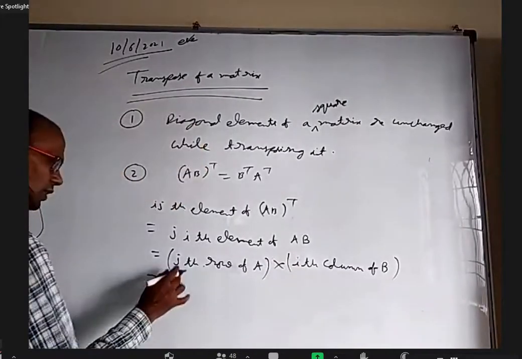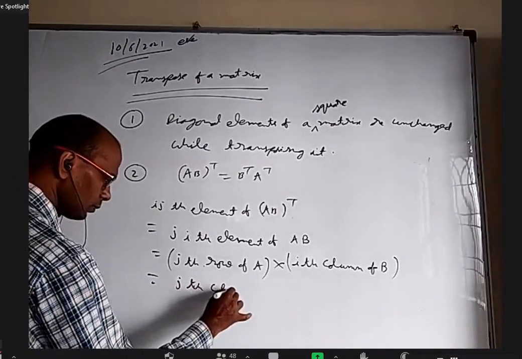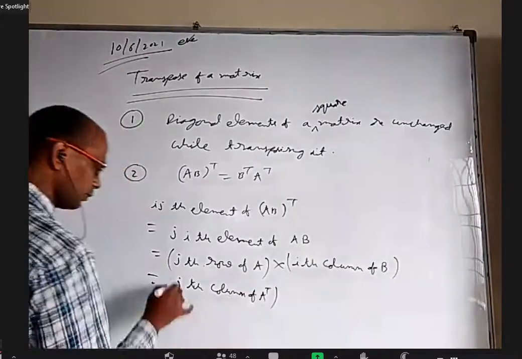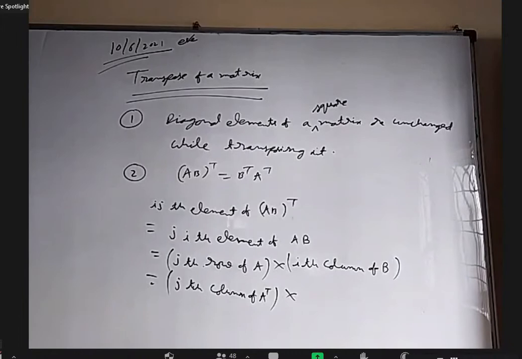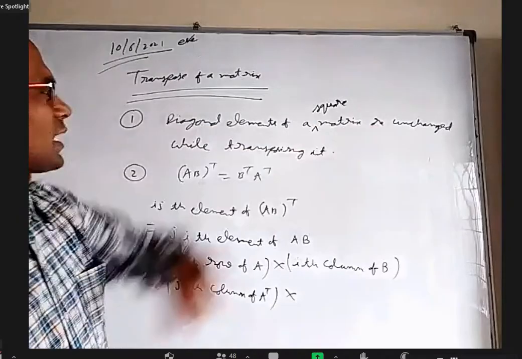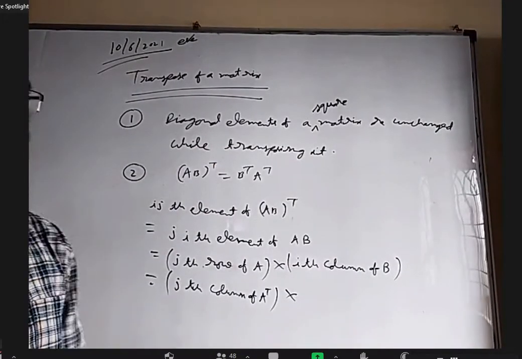Okay. But the ith row of A is the ith column of A transpose. Sir, yes, please. So what is that first sentence written? So diagonal elements of a square matrix are unchanged while transposing it. Okay.